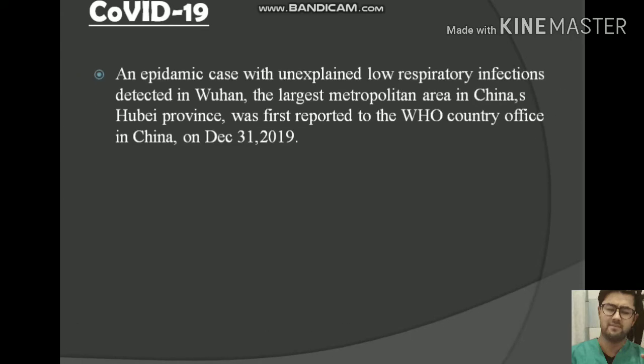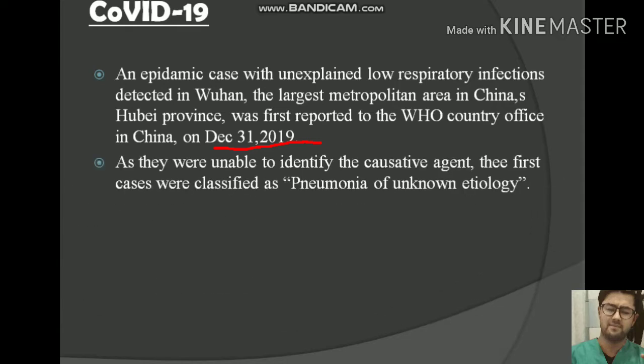Now, COVID-19 is the virus now spreading all over the world and killing a massive number of people. So now we will discuss where this virus originated and how we came to know about it. An epidemic case with an unexplained lower respiratory tract infection was detected in Wuhan, the largest metropolitan area in China's Hubei province, and was first reported to the World Health Organization office in China on December 31st, 2019.